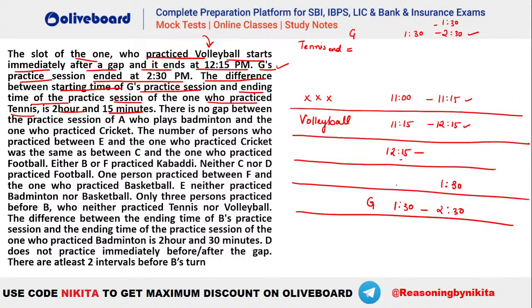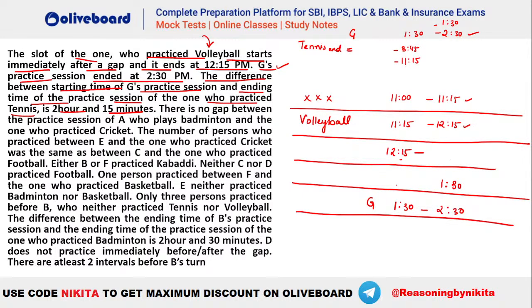Either it has to be 1:30 plus 2 hours 15 minutes, that means 2:30, 3:30 and 3:45, so 3:45. Or it has to be 1:30 minus 2 hours 15 minutes, so 11:15. So you can see either it has to be 11:15 or it has to be 3:45. Now you can see 11:15 ending time for tennis is not a possibility.